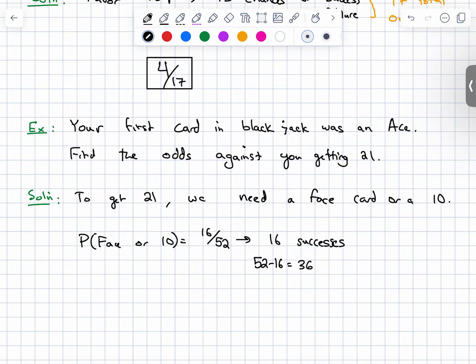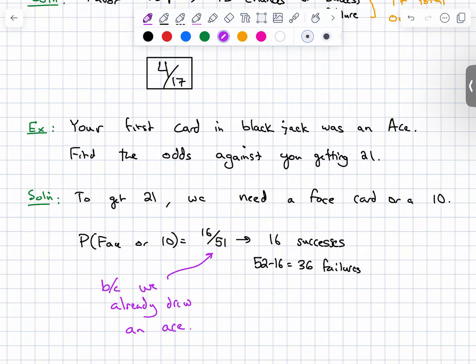Yes, go ahead, Jason. Wouldn't it be 51 because you drew an ace already from the deck? Good point. That's a very good point. 16 out of 51. So let's make a comment there, because we already drew an ace, so there's only 51 cards left in the set.